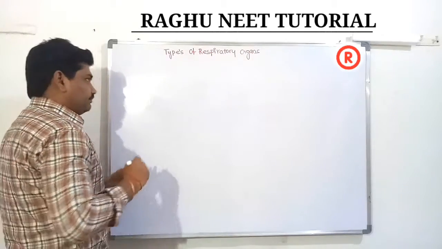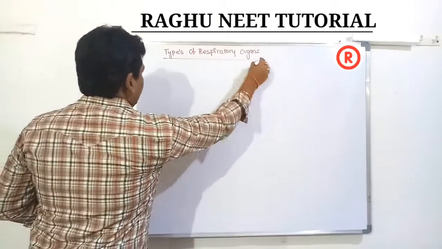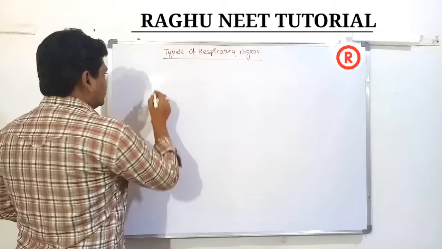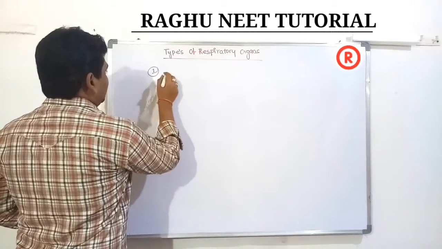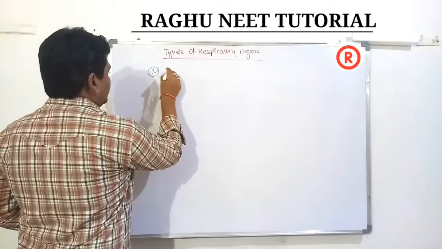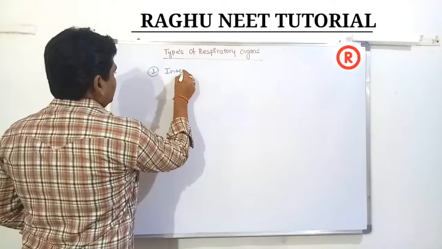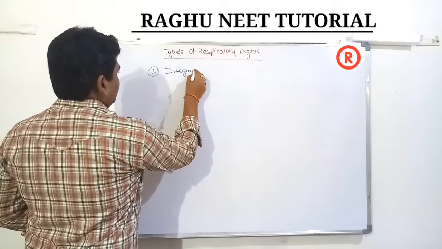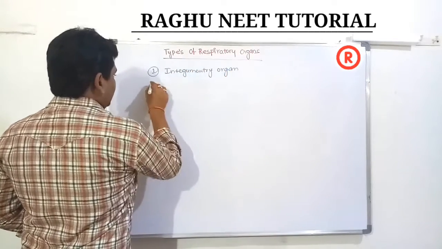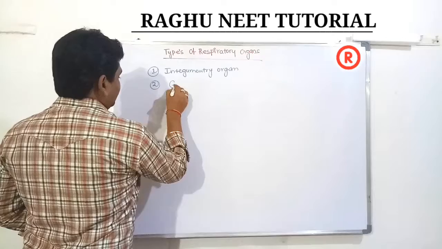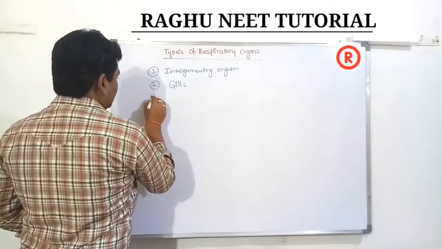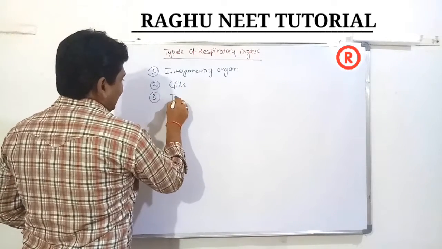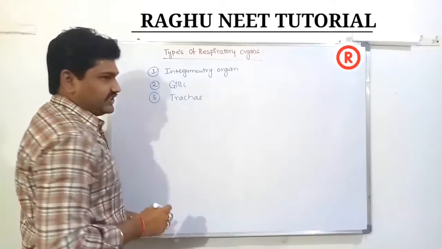Let's discuss. First, what are the respiratory organs? We know the types of respiratory organs are 6 types. First one is integumentary. Second one, gills respiration. Third one, trachea. Trachea is also one of the respiratory organs.